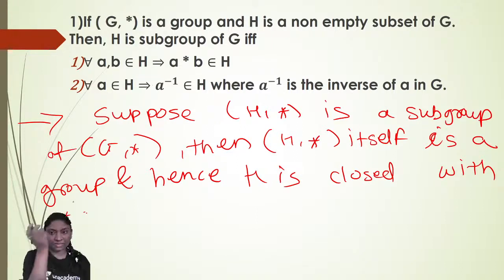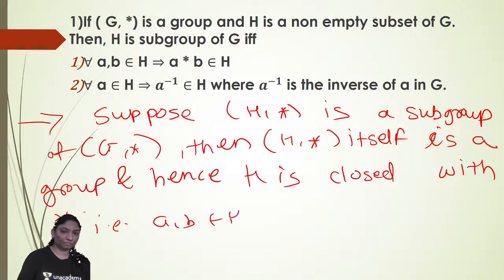Okay. Suppose H star is a subgroup of G star, then H star is itself a group, and hence H is closed with respect to star, right? So for A, B belonging to H, which implies A star B also belongs to H.